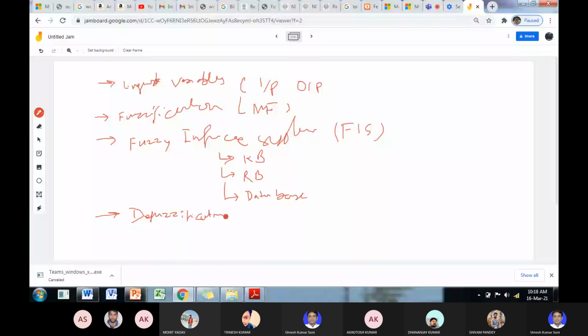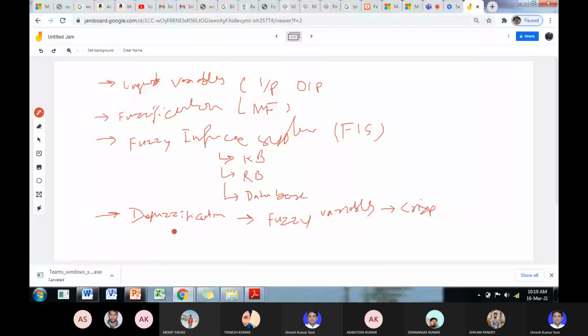Defuzzification means the conversion of fuzzy variables to crisp variables. Okay. So fuzzy variables to crisp values. So this is the defuzzification.